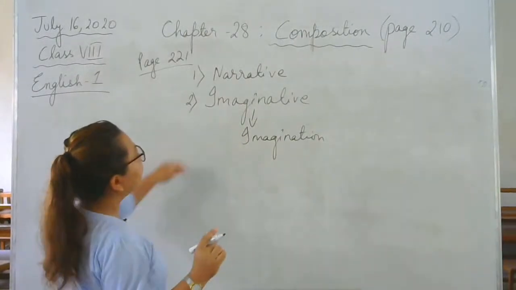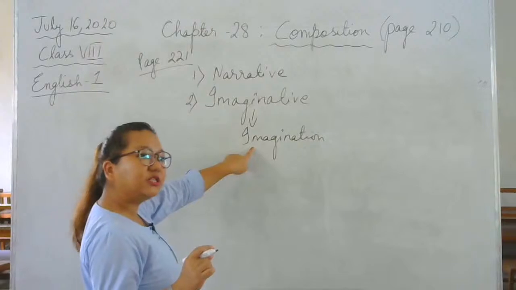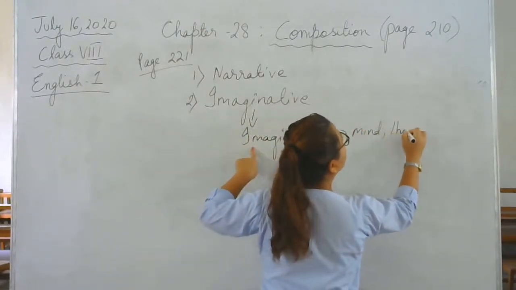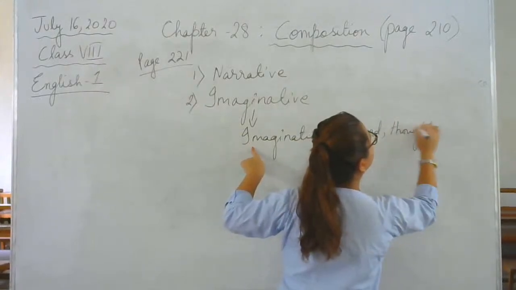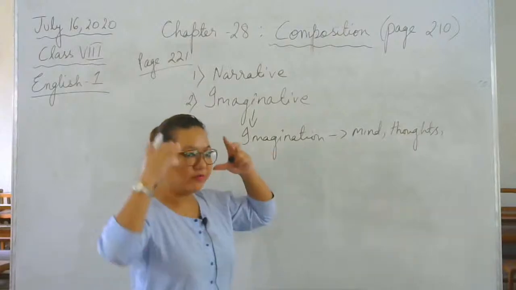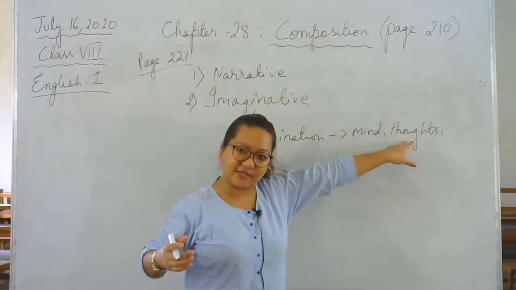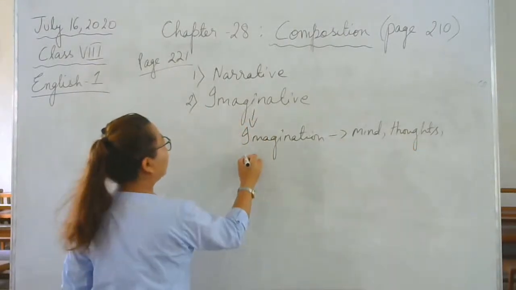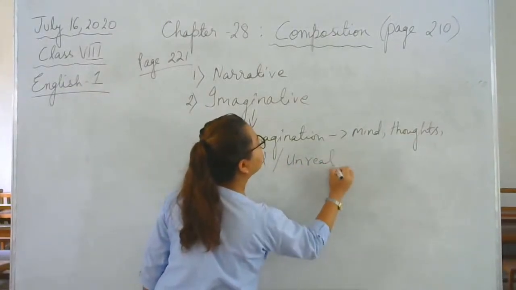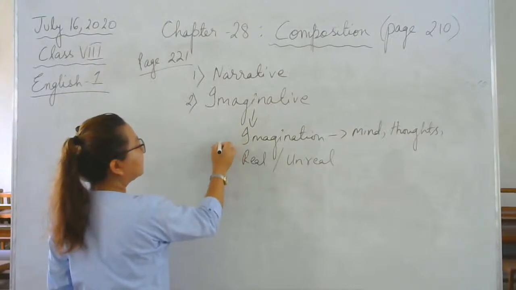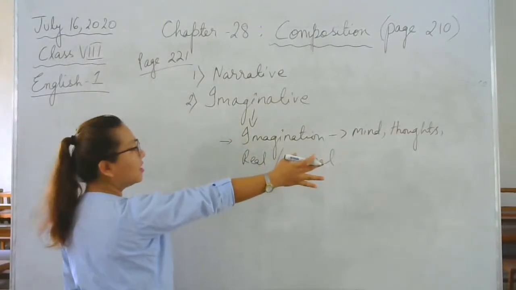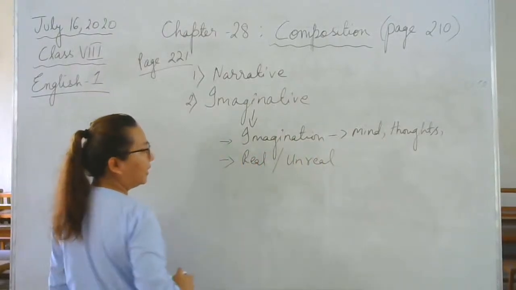Now, imaginative comes from imagination. Okay, from one's mind, thoughts. So imagination comes from the mind, from the thoughts, and it can be real or unreal. Please write this down. Imaginative comes from the word imagine, or imagination, which is in the mind and in the thoughts, and it can be real or unreal.